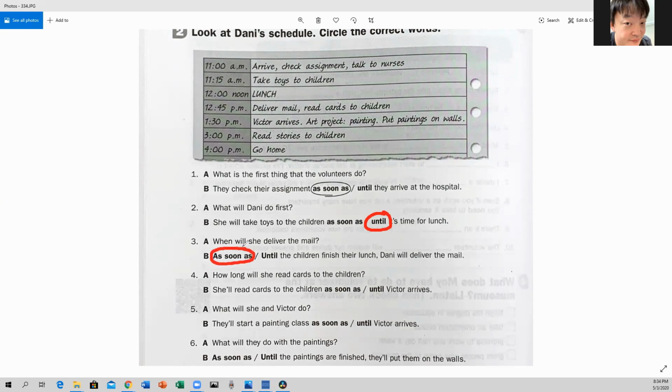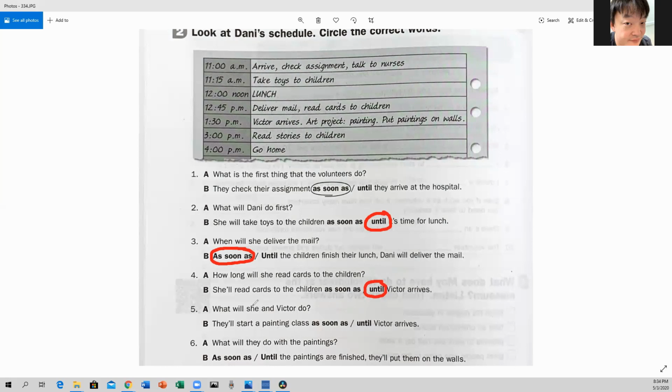Okay? Number 4, how long will she read cards to the children? She reads cards to the children as soon as or until Victor arrives. She will read cards to the children until Victor arrives. Up to the time Victor arrives.